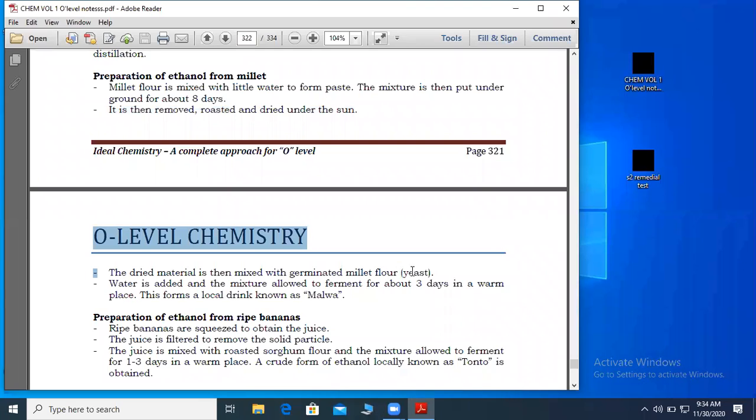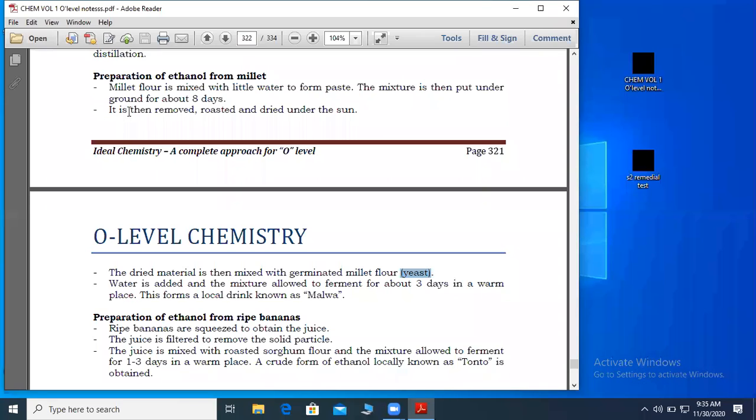Now this is yeast, which we said contains an enzyme. Someone to remind me the enzymes in yeast again. Said there are two enzymes. Come on, come on. Which two enzymes did we say are in yeast? Judith. Maltase and zymase. Good. And which one of the two catalyzes the conversion of glucose to ethanol? Zymase. Wonderful.